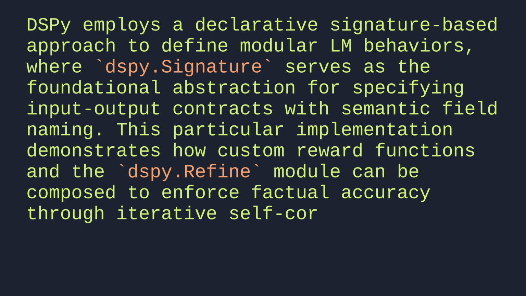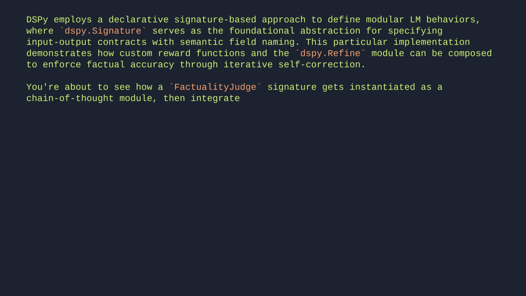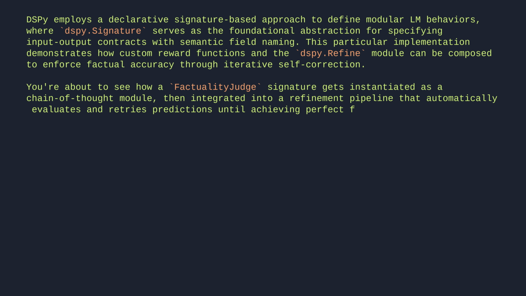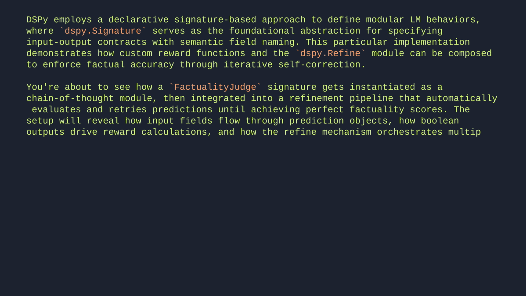iterative self-correction. You're about to see how a factuality judge signature gets instantiated as a chain-of-thought module, then integrated into a refinement pipeline that automatically evaluates and retries predictions until achieving perfect factuality scores. The setup will reveal how input fields flow through prediction objects, how Boolean outputs drive reward calculations, and how the refine mechanism orchestrates multiple attempts with threshold-based termination.